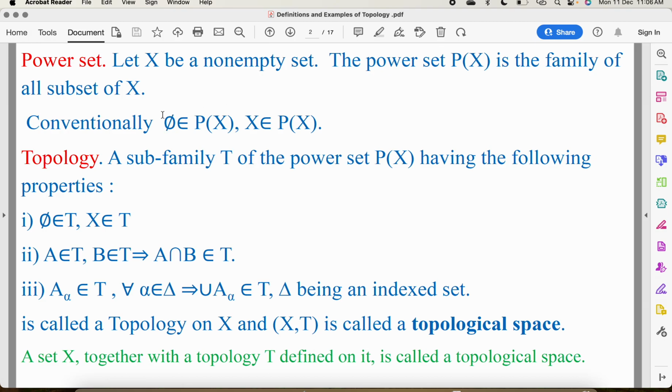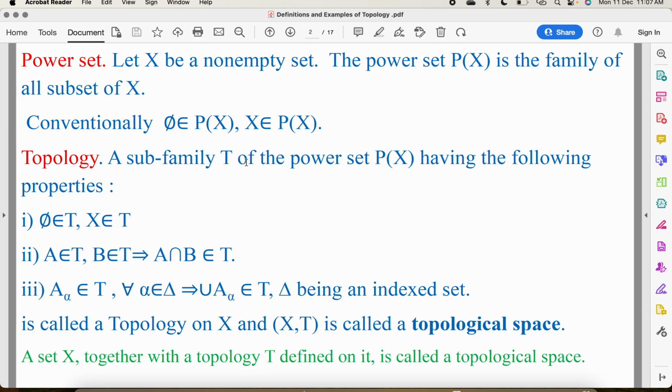Clearly, phi, which is the empty set, always belongs to the power set of X. Also, the complete set X always belongs to the power set of X. So, now we define topology. Topology is nothing but a subfamily of the power set P(X) having the following properties. We denote the subfamily by T.